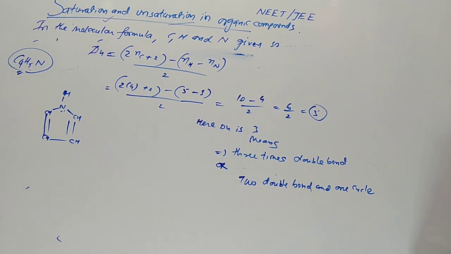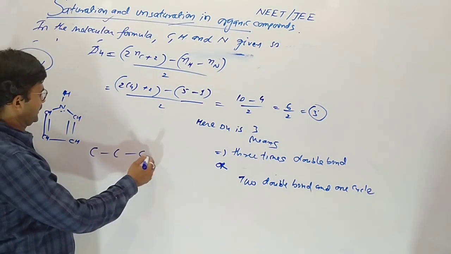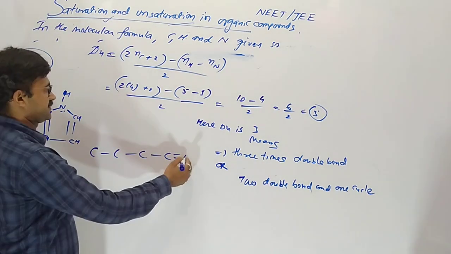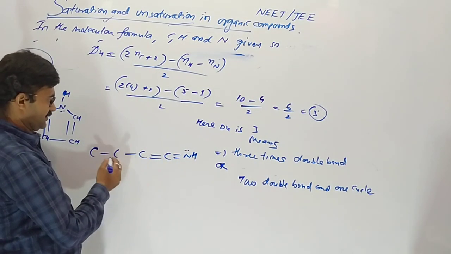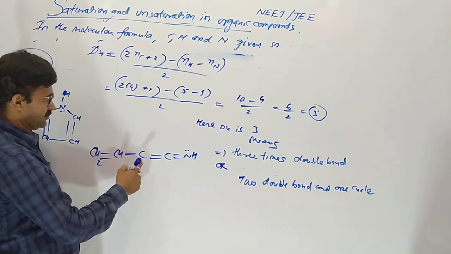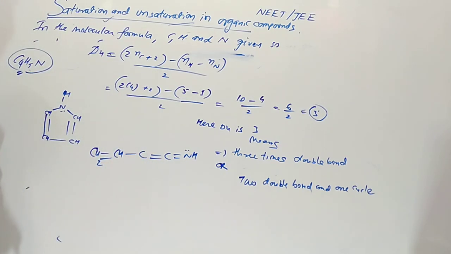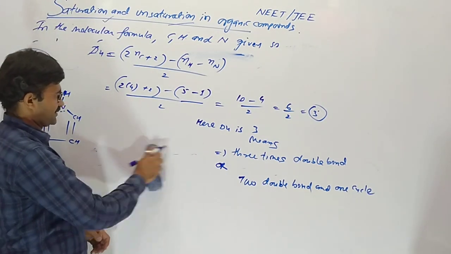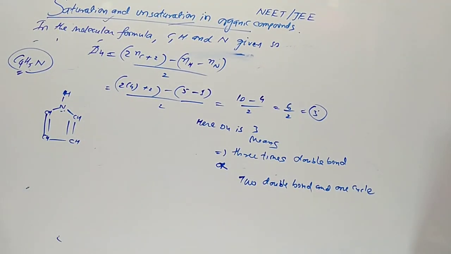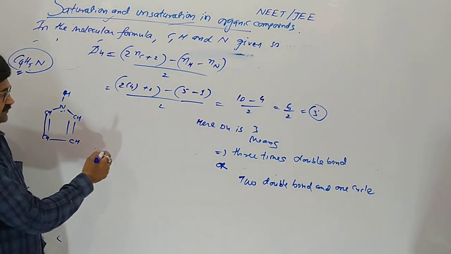Now 3 double bonds: how can it be possible? 1, 2, 3 and 4, here suppose NH. Then 2 double bonds so close is not possible, so stability is less. On the basis of this, 2 pi bonds never stay on adjacent carbons.